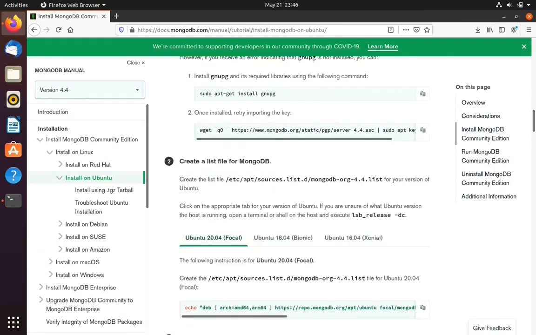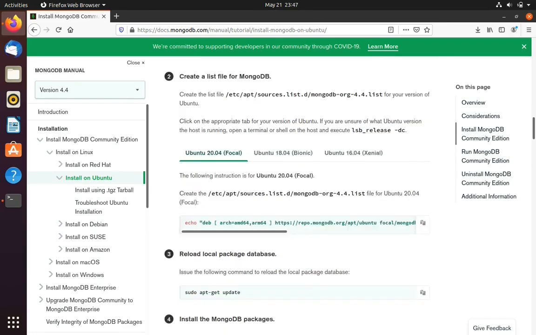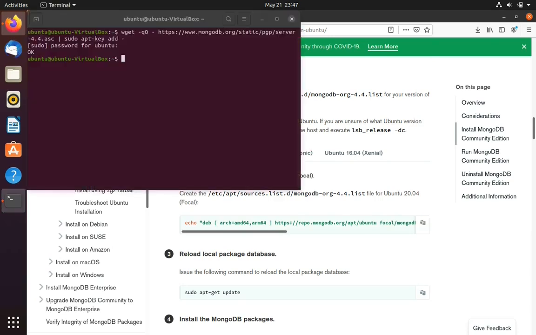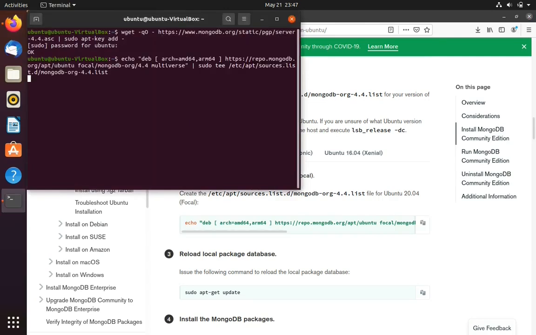And select the Ubuntu version. In my case, the version is 20.04. In your case, it may be different. If your version is older, then click on the older version. If your version is newer, then click the newer version. I'll go back to my version again and copy the command. Again, go to the terminal and paste it here.